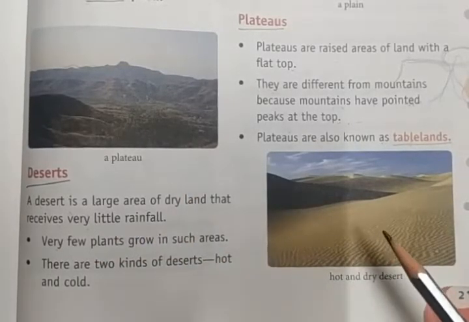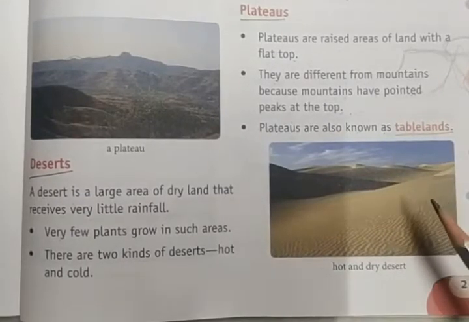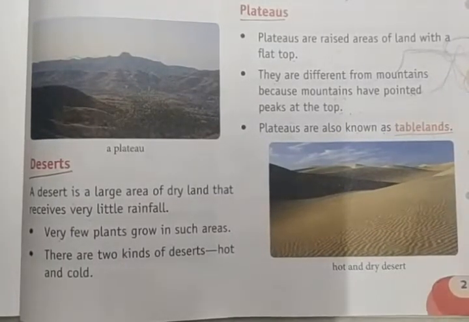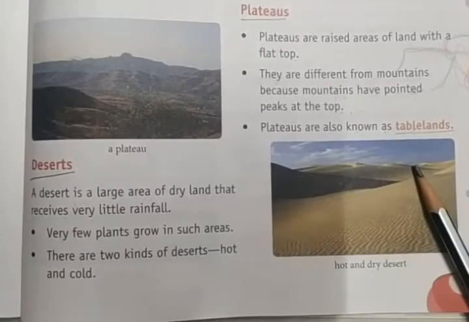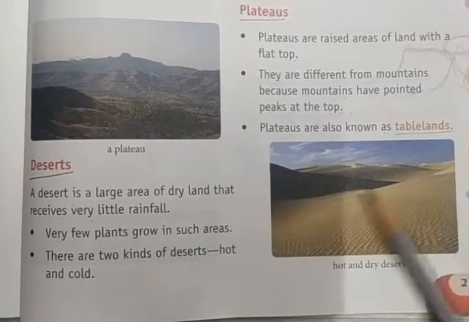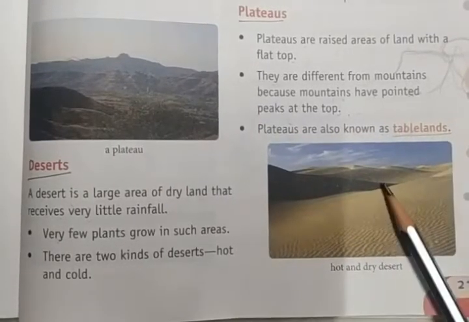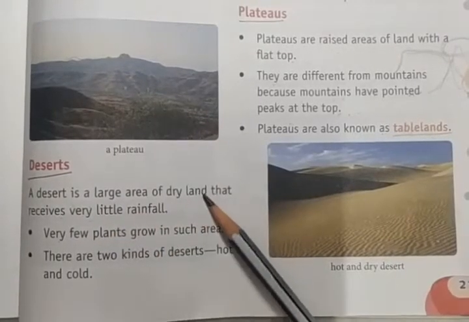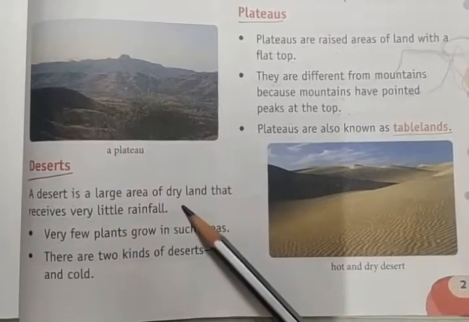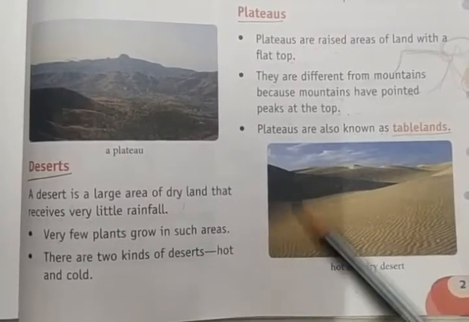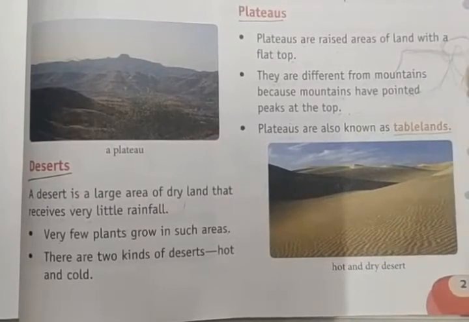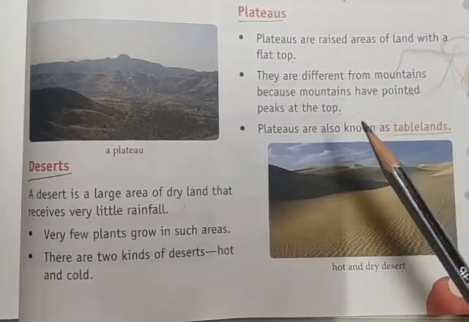ಇಲ್ಲಿ ಮರಳು ಇರ್ತದೆ ಬರಿ, Rajasthan. Did you see Rajasthan in the movies or on television, or have you visited Rajasthan? If you have visited, or if you see it on television or the internet, you can see the flat sand plateaus and sand plants in this area. A desert is a large area of dry land that receives very little rainfall. Very few plants grow in such areas. ಗಿಡಗಳೇ ಬೆಳೆಯಲ್ಲ ಅಲ್ಲಿ. ಮಣ್ಣಿಲ್ಲ, ನೀರಿಲ್ಲ ಅಂತಂದ್ರೆ ಗಿಡ ಹೆಂಗ್ ಬೆಳೀತದೆ? ಗಿಡ ಹುಲ್ಲು ಬೆಳೆಯೋ ಚಾನ್ಸೇ ಇಲ್ಲ.